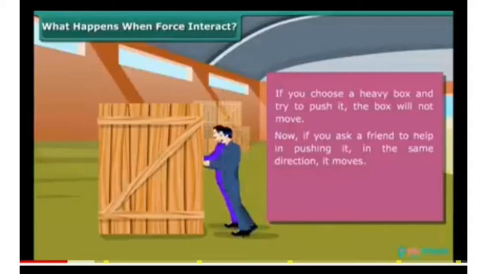What happens when forces interact? If you choose a heavy box and try to push it, the box will not move. Now, if you ask a friend to help in pushing it in the same direction, it moves.